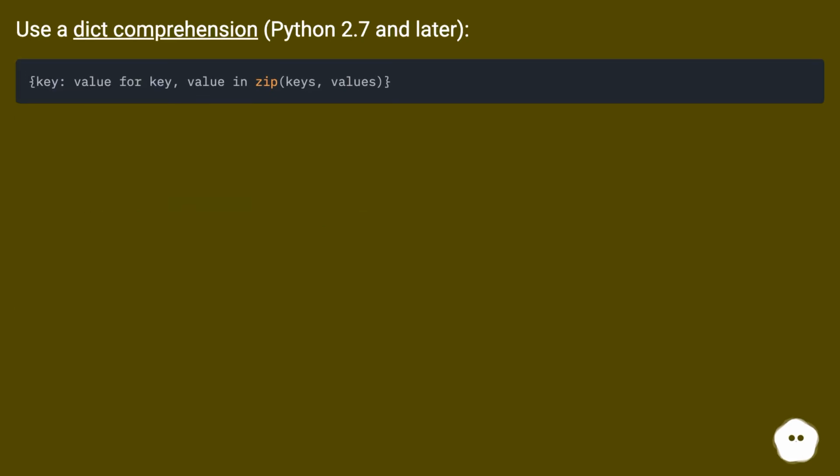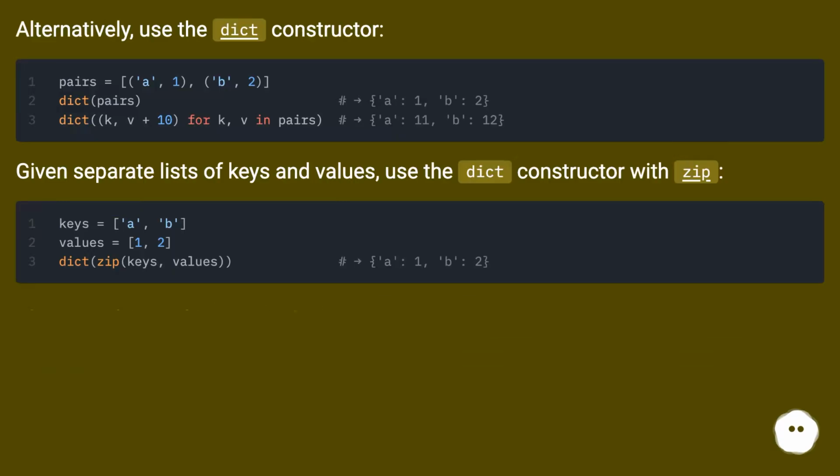Use a dict comprehension, Python 2.7 and later. Alternatively, use the dict constructor. Given separate lists of keys and values, use the dict constructor with zip.